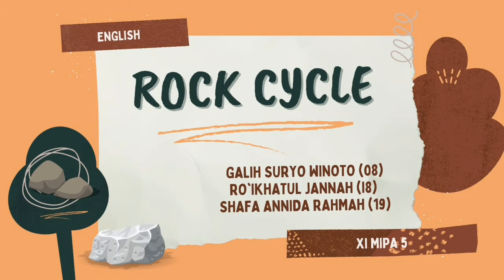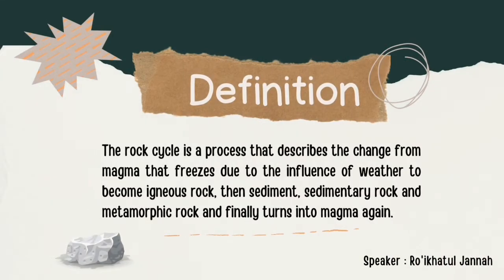We will explain how rocks are formed. So, let's move. Definition: the rock cycle is a process that describes the change from magma that freezes due to the influence of weather to become igneous rock, then sediment, sedimentary rock, and metamorphic rock, and finally turns into magma again.